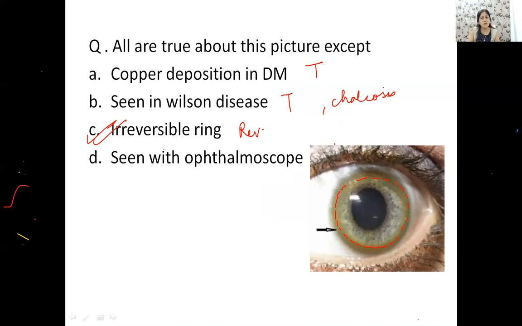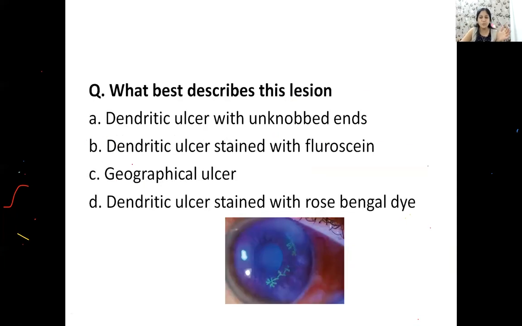Okay? Now, how to see this ring? This ring is not seen with an ophthalmoscope actually. This is seen with what? This is seen with slit lamp examination. You can also see this on gonioscope and also with the naked eye when this ring is sufficiently large enough. Okay? So both C and D are wrong. You see this with slit lamp, not with ophthalmoscope. All right, guys, please remember. So KF ring is an important picture.